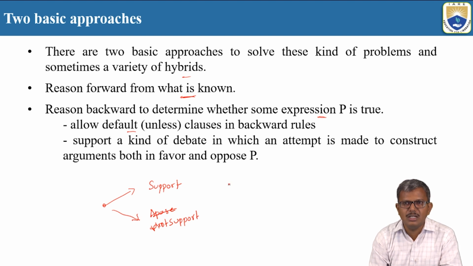So the knowledge base has knowledge which supports and at the same time opposes a particular conclusion. For example, it may support P and at the same time oppose P. So we need to consider both. In backward reasoning, it happens like that.